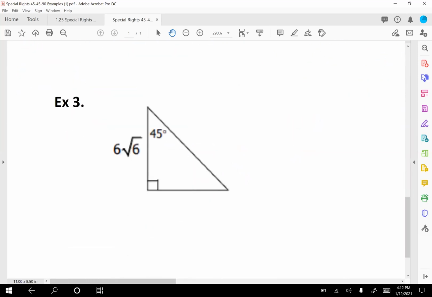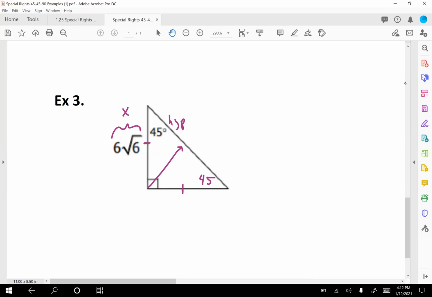So example 3 here. All right, we see this is a 45, 45, 90, and when I see one 45 here, I automatically know my other angle over there is 45, and then I've got the right angle here. Okay, you've got to see the right angle and at least one 45. Now I draw my arrow across. This is my hypotenuse over here. So I've been given a leg. The leg is 6 square root 6, okay? So that whole thing is our x.